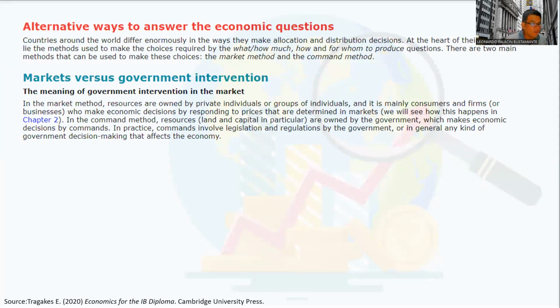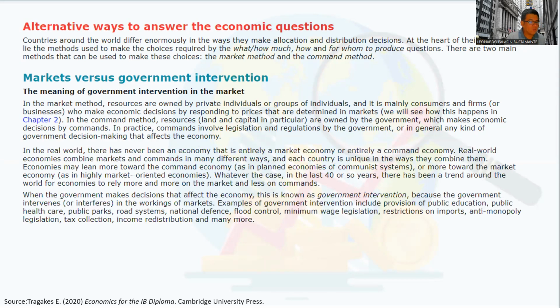On the other hand, you have the command method. Resources, capital, labor in particular, are owned by the government. So the government is the one that possesses resources. And they are the ones that make economic decisions. So the government makes economic decisions. This in practice involves having specific legislation and regulations, so that in general, any kind of government decision making that affects the economy. So we have the two sides.